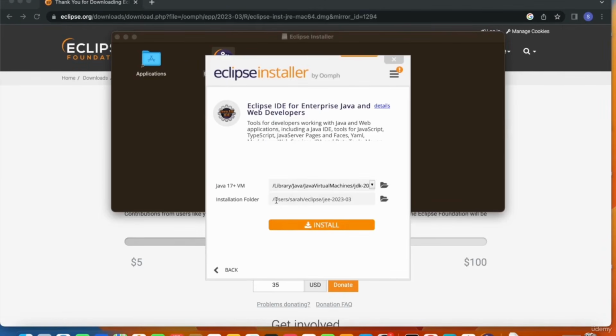And this is the installation folder, user Sarah Eclipse, and then the JEE 2023 March. So I'll go and click on the install button. It takes a few minutes to install.